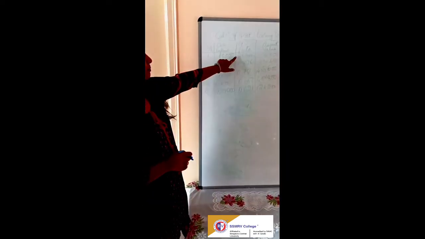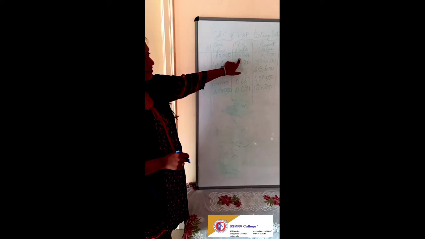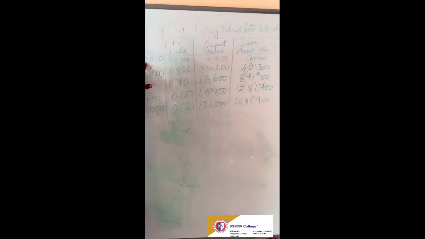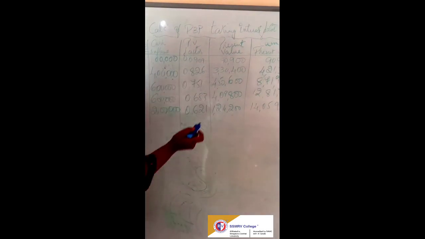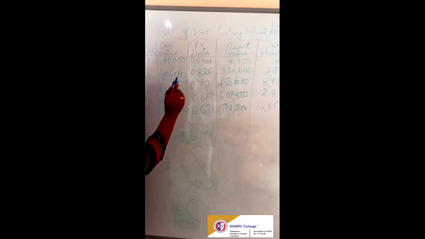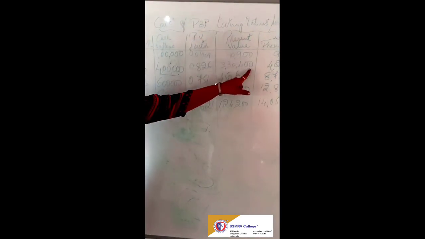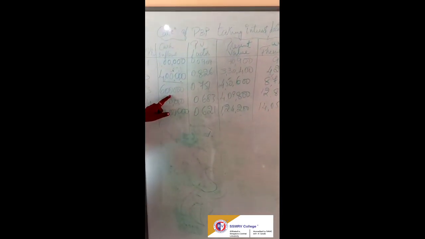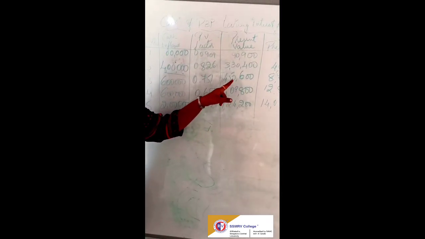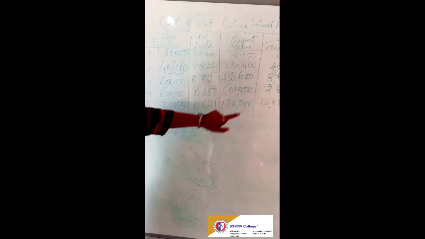Now you have to multiply cash inflows by the PV factor, and you will get the present value. When you multiply 1 lakh by 0.909, you will get 90,900. When you multiply 4 lakh by 0.826, you will get 3,34,400. Then 6 lakh by 0.751, you will get 4,50,600.